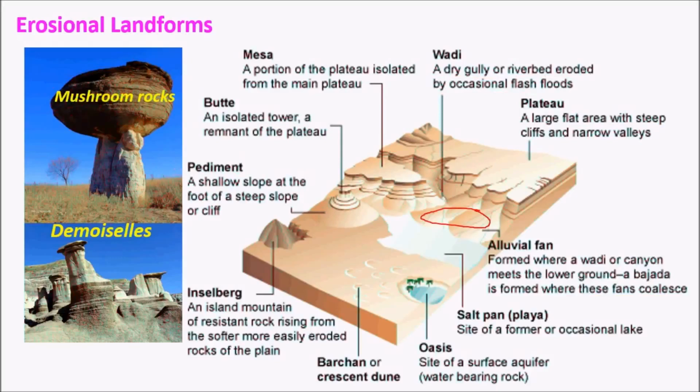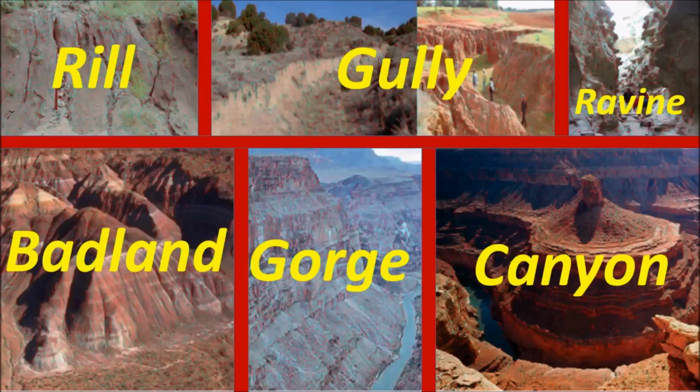And oases are other important features of deserts. These are not erosional landforms, but they are important features. And barchans are depositional landforms. We'll see in detail. And a few other basic erosional landforms in arid areas are seen, like rill, gully, ravine, badland, gorge, and canyon.